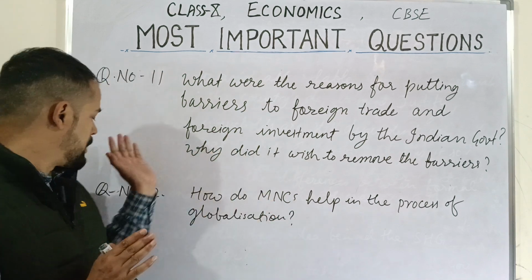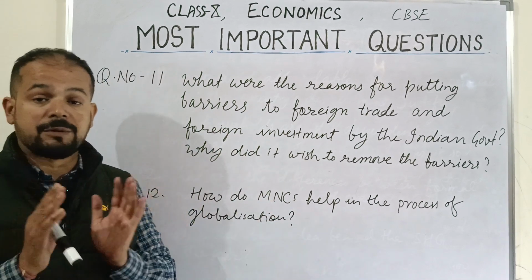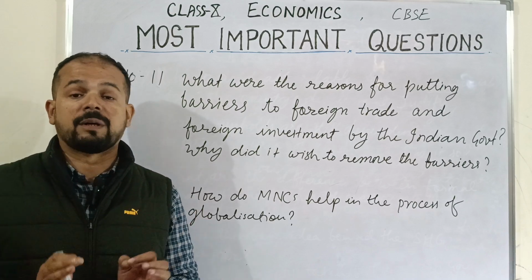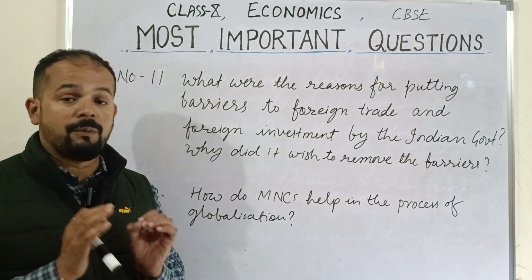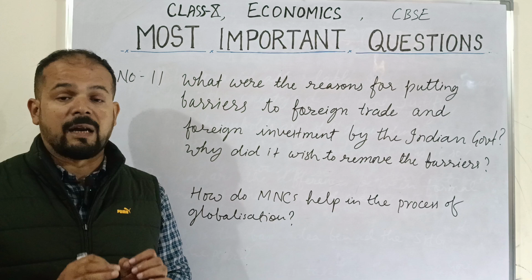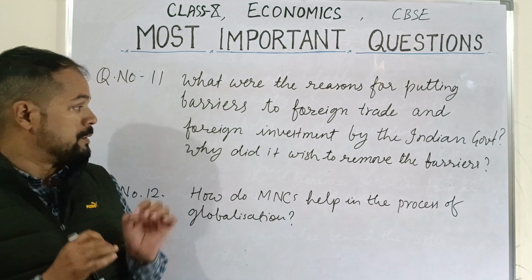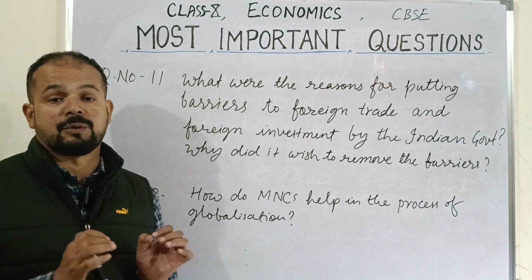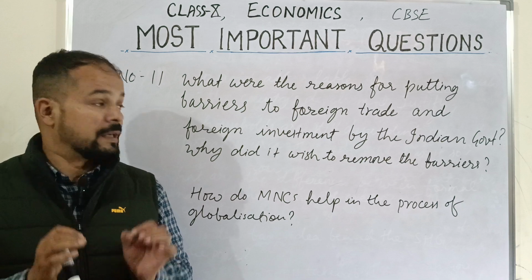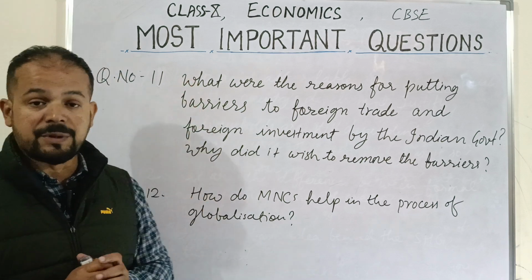These are the important questions that I've just discussed. In all, there were 12 questions, question number 1 to 12, that I've told you are the most important. You should prepare well for these questions, and I'm very sure that you are going to score really very well in your social science exam. That is the list that you have to prepare.